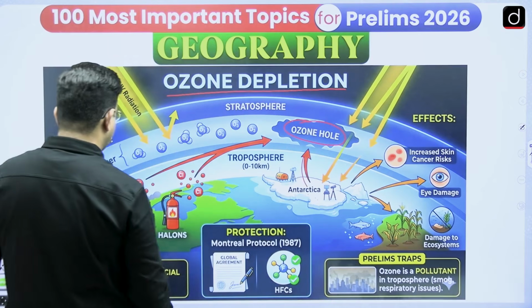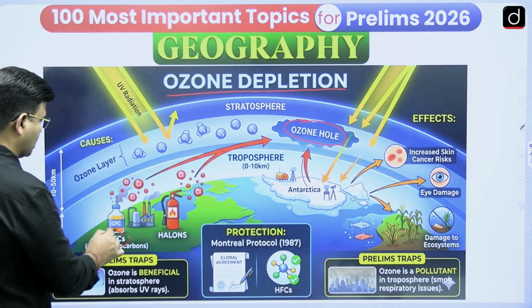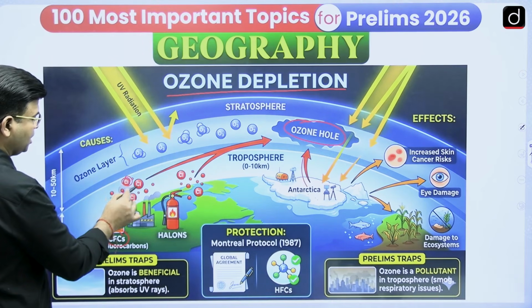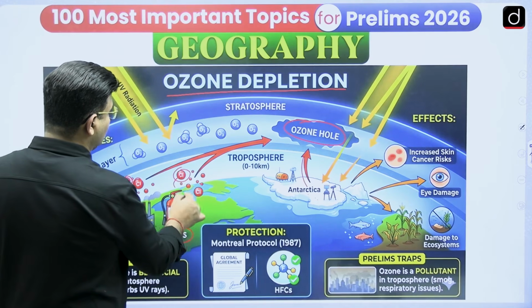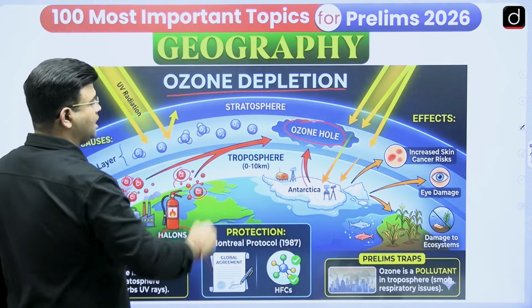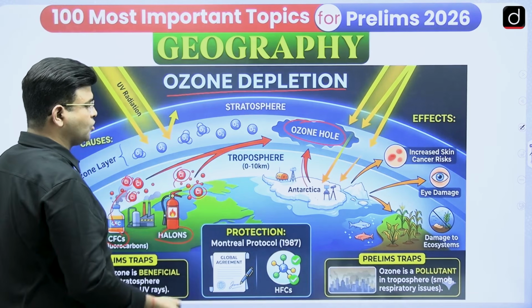So here you can see the gases, chlorofluorocarbons, were released and then made chlorine atoms, and from the different halogens also chlorine atoms are produced, and they dissociate ozone molecules.